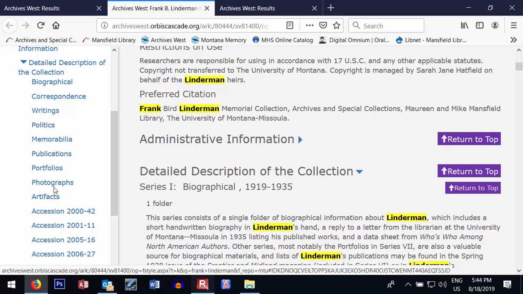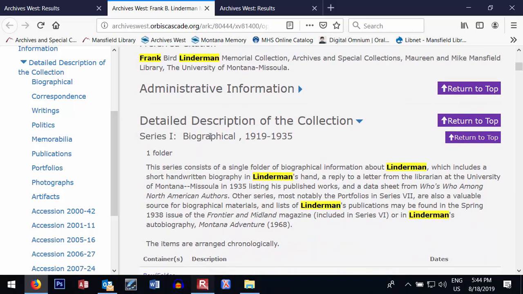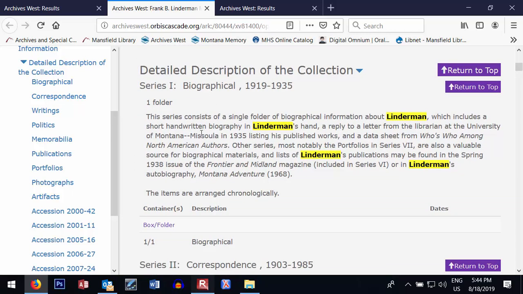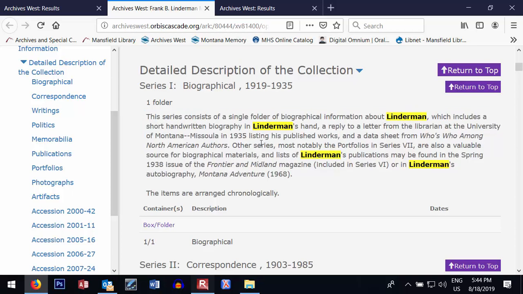You'll see artifacts, you'll see photographs. So this is what the archivists did. They went through and they tried to kind of group like materials together to make it easier for a researcher to use the collection.